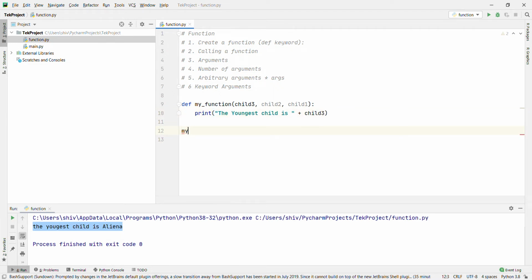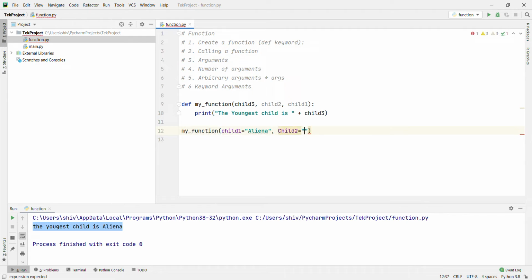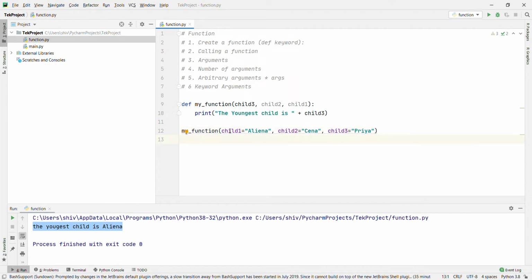Now my function: child 1 equal to Elena, child 2 equal to Sina, child 3 equal to Priya. Okay, what will happen here?